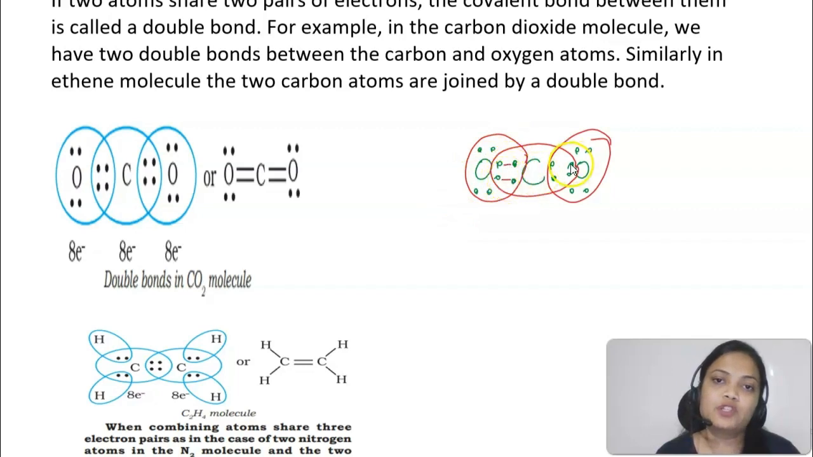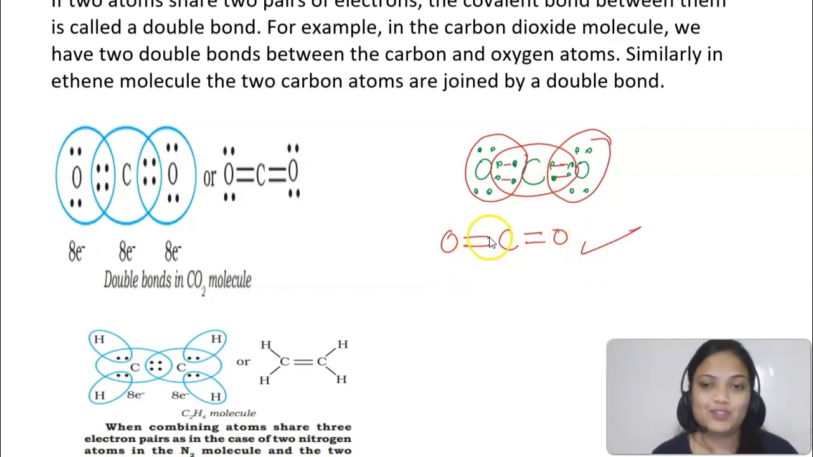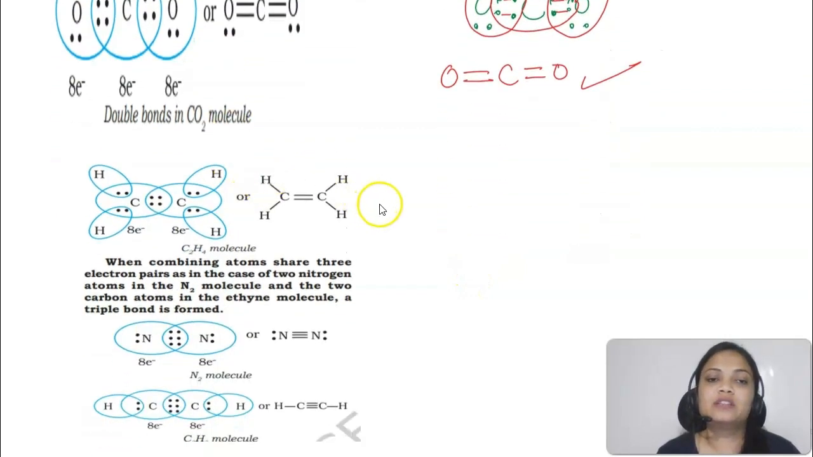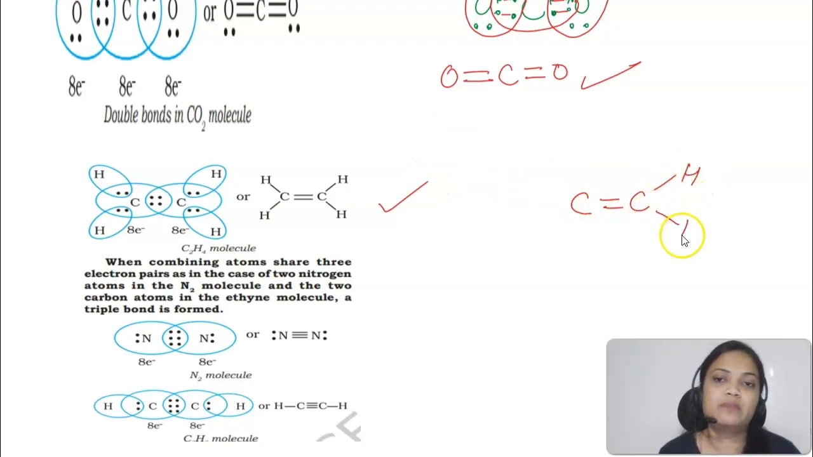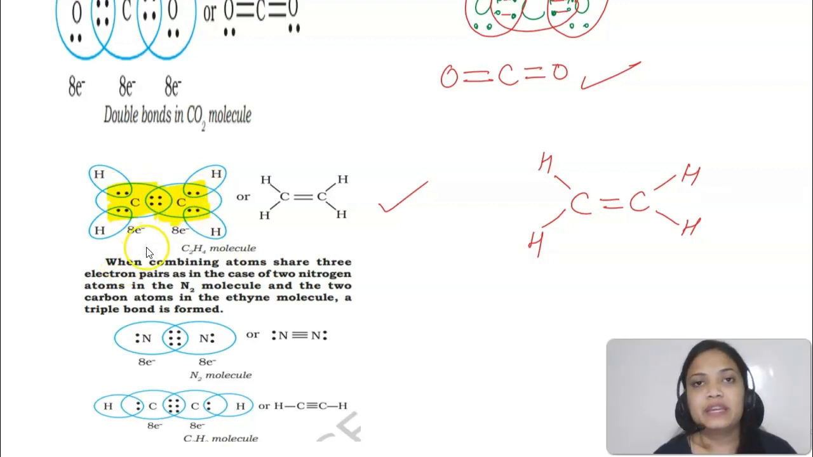So how many electrons are being shared here? 2, 2 each. So there will be a double bond. This is the structure of CO2. Similarly, in organic compounds like here in C2H4, which is ethene, there is also a double bond formation between the two carbon atoms. You can see the Lewis dot diagram in this case. So carbon has 4 electrons. One it will take from hydrogen and 2 it will take from another carbon. So the total will be 8, right? Similarly for this carbon also the total will be 8.